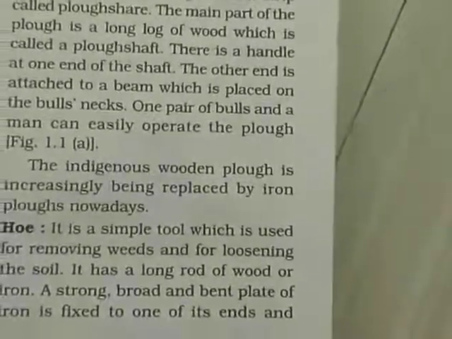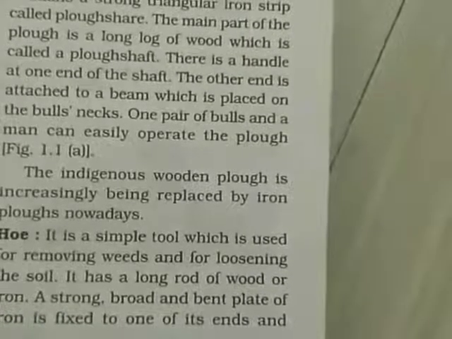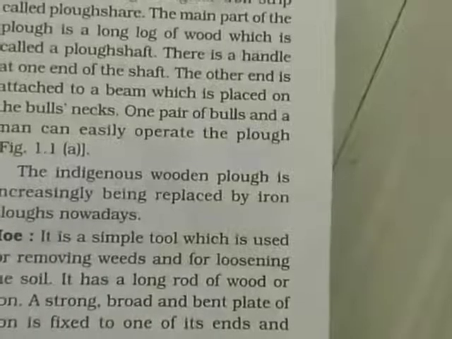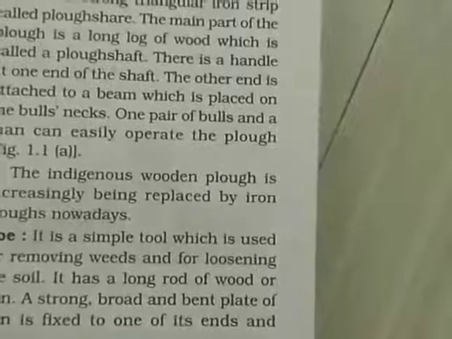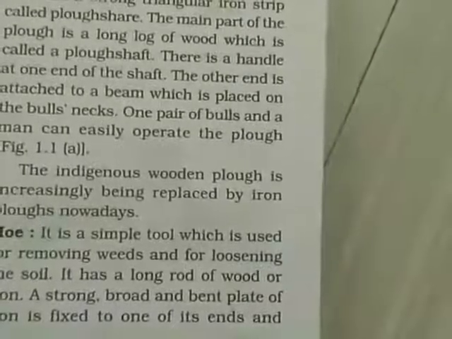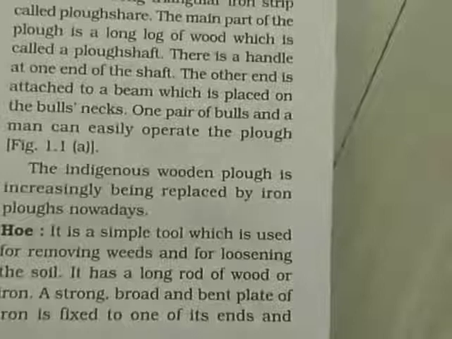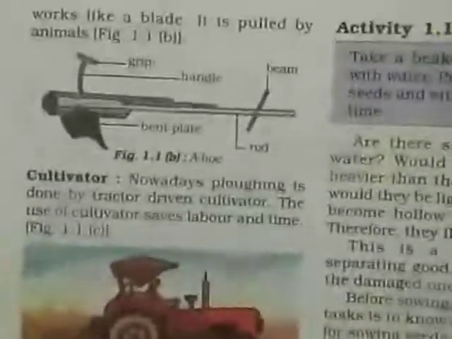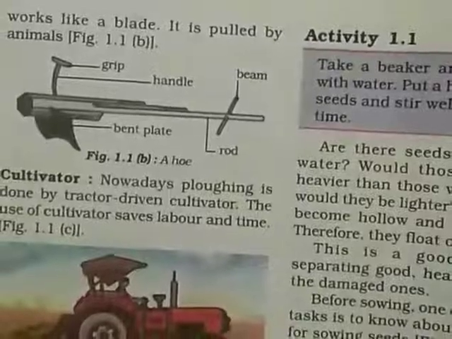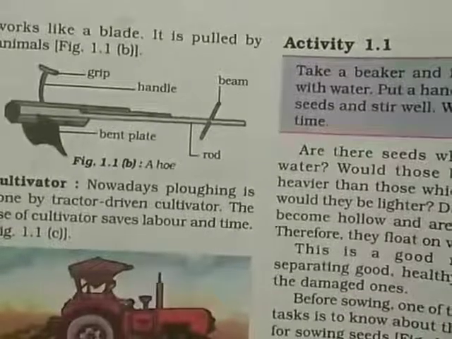Now the next is the hoe. It is a simple tool which is used for removing weeds and for loosening the soil. When we are producing crops, it is necessary to remove the weeds. It has a long rod of wood or iron. A strong, broad and bent plate of iron is fixed to one of its ends. See, here you can see the picture of how it looks. It works like a blade. It is pulled by animals.